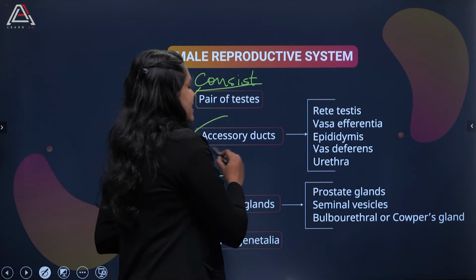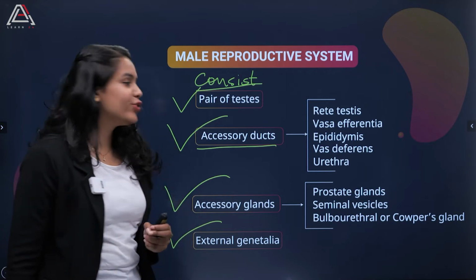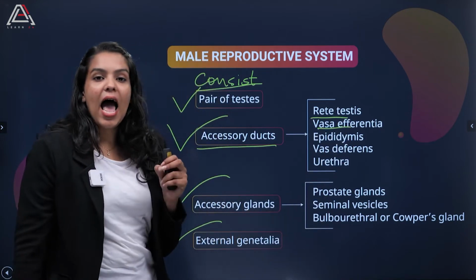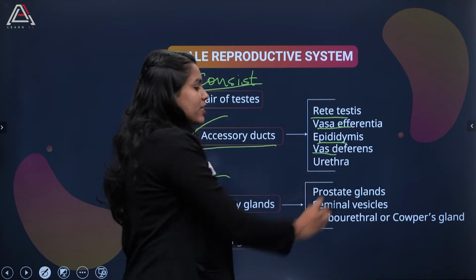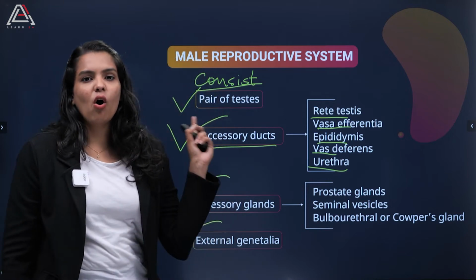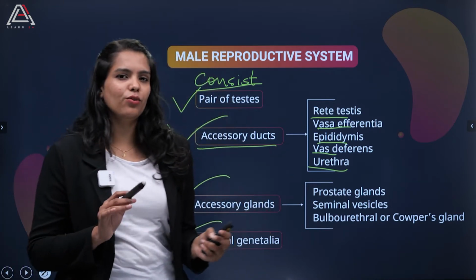So talking about these accessory ducts, again they consist of rete testis, vasa efferentia, epididymis, vas deferens and urethra. Now I know there is a lot to learn in this itself, so let me tell you the simplest way to learn this.